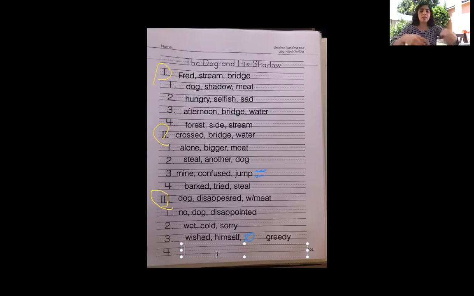So maybe we can put greedy, and then I'm going to put an equal sign. That's going to be a sign. Greedy equals sad, no friends. Greedy means you're sad and you don't have any friends. Was Fred sad after he was trying to be greedy? Yeah. And even if the other dog would have been a real dog, he wouldn't have made a friend, right? He would have stolen it from him. Okay, so that is the end of our outline.